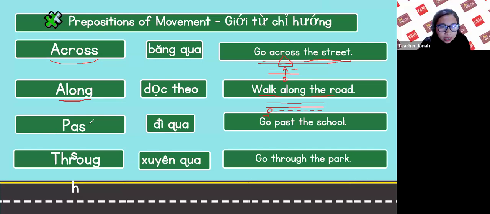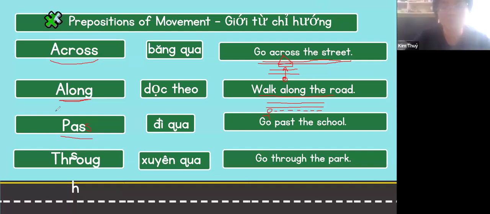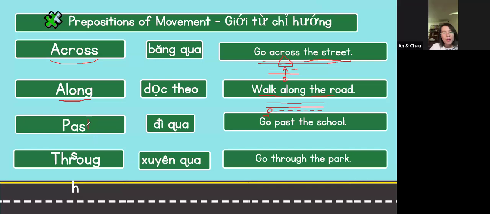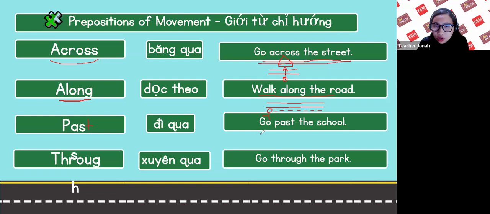This one is past. Sorry, this one is past. Okay, go past the school. Go past. Go past the school.